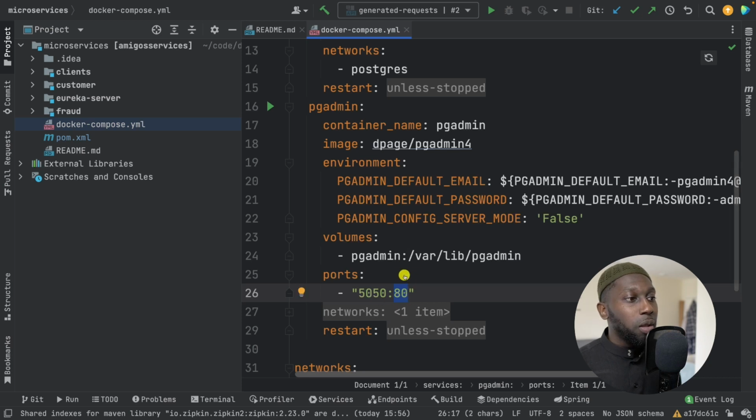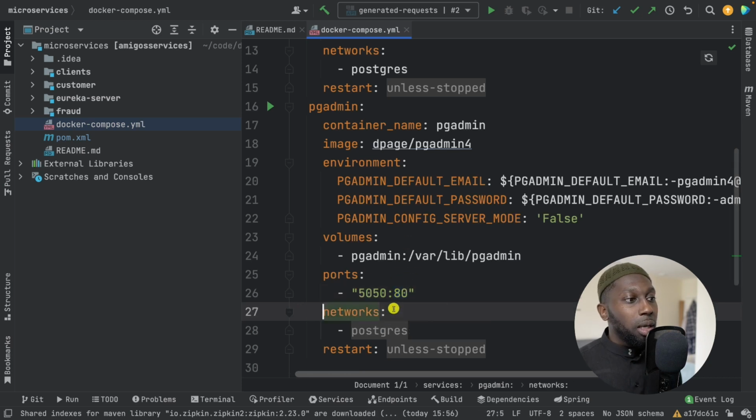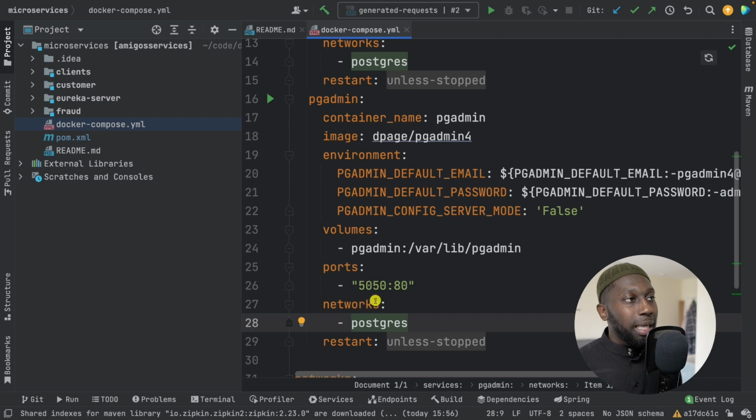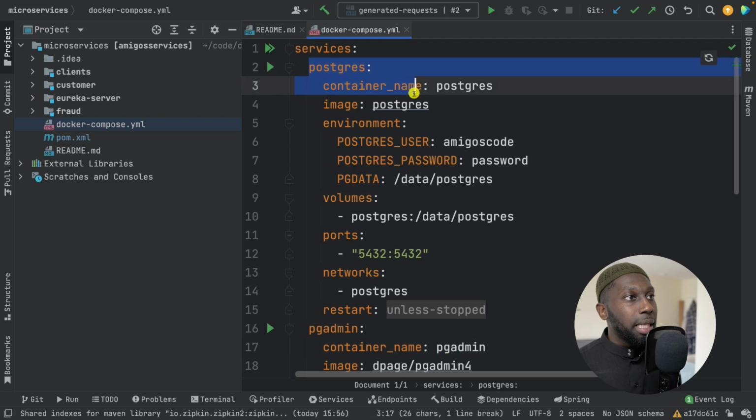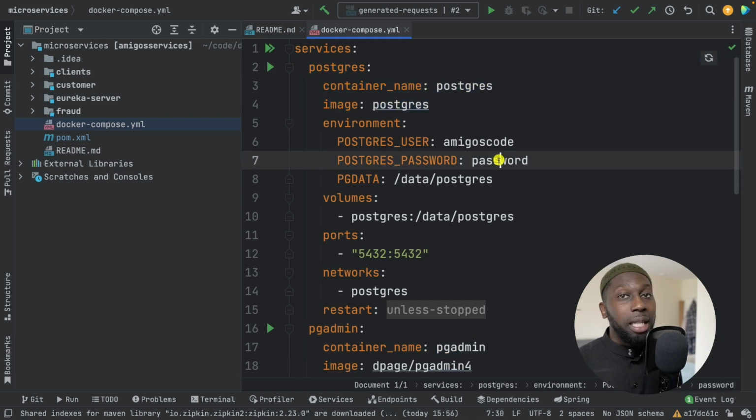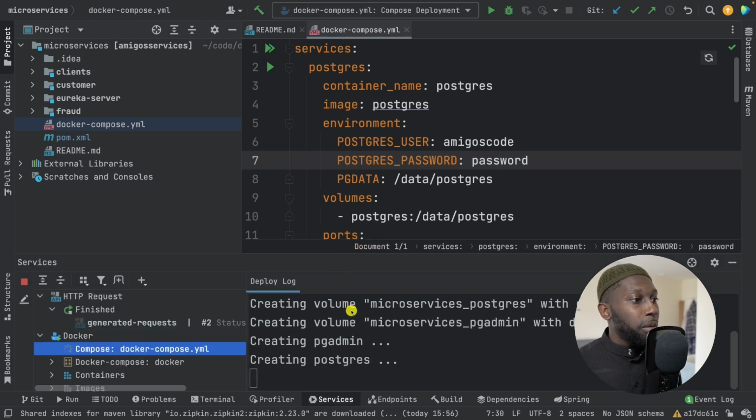So this is what the container is running on. And then the network, so that this container can talk to this container via the network.